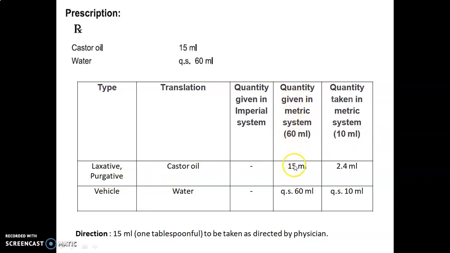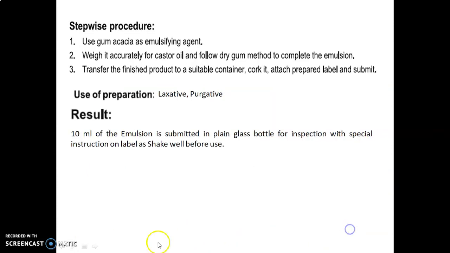Castor oil is used as a laxative, purgative. Quantity given in the metric system is 15 ml. Taken quantity should be 2.4 ml. Then water is used as a vehicle; quantity given is quantity sufficient up to 60 ml. Taken quantity should be quantity sufficient to prepare up to 10 ml. Direction: 15 ml, that is one tablespoonful, to be taken as directed by the physician.